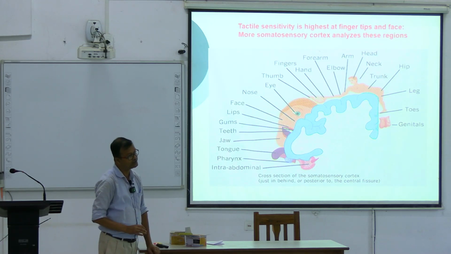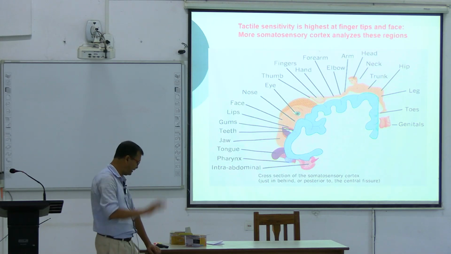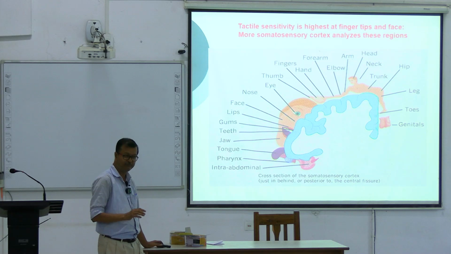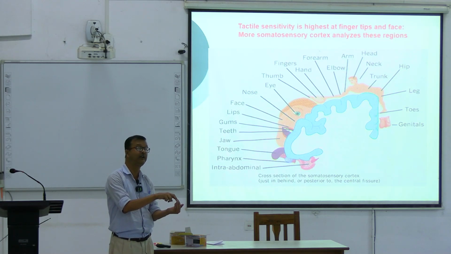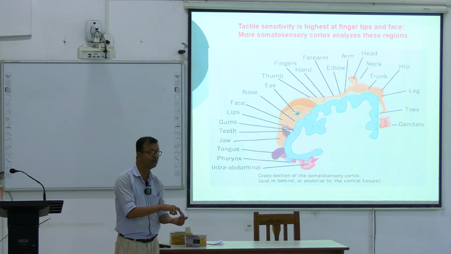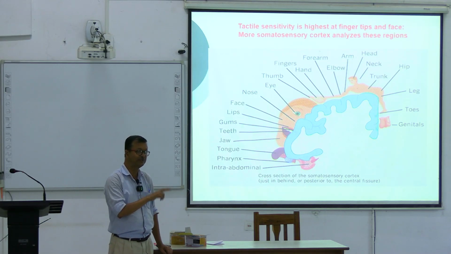with 2-point discrimination. And you know that in the body there are 2 pathways. One is discriminative: tactile localization, tactile discrimination, fine touch. So there are 2 distinct pathways for touch.